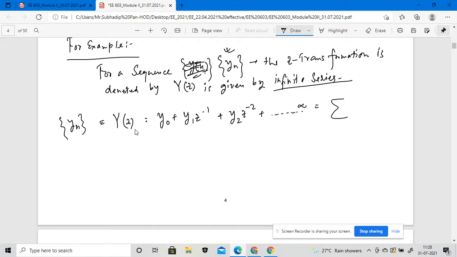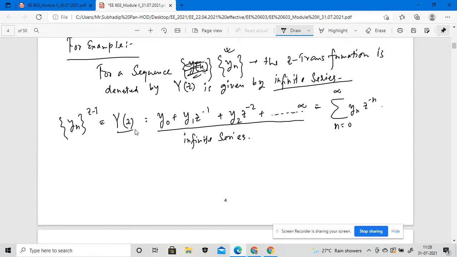This infinite series will be noted like this: n is equal to 0 to infinity, y of n, z to the power minus n.